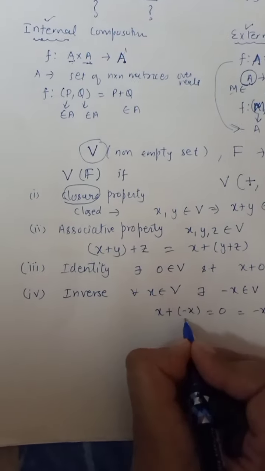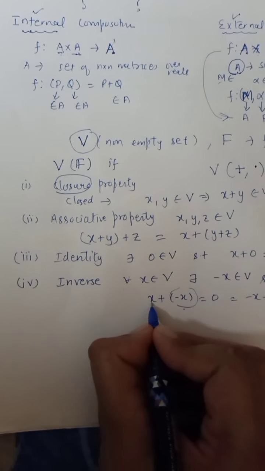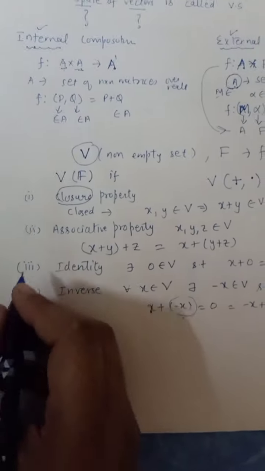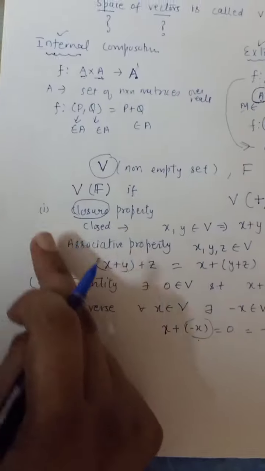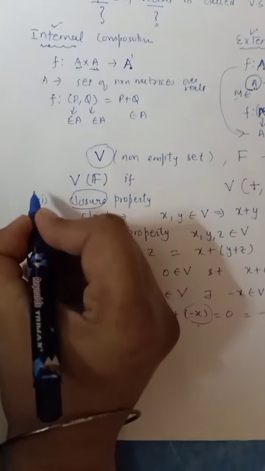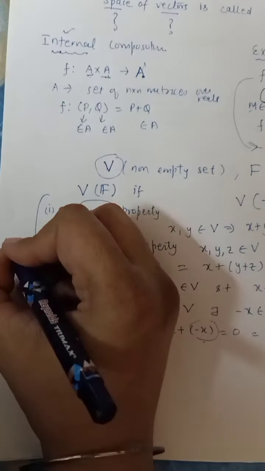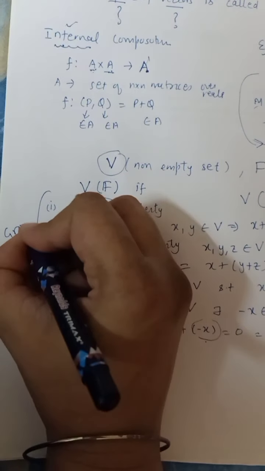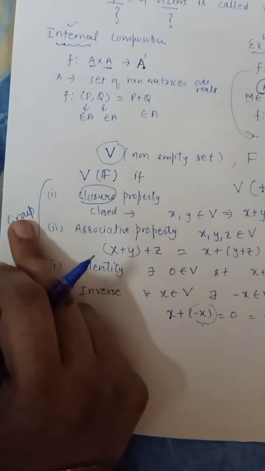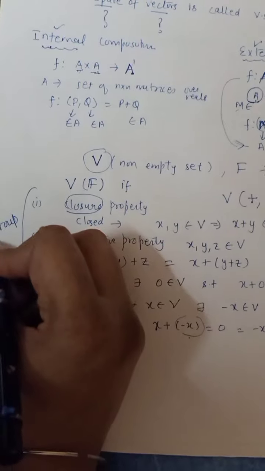Then this minus x is called the additive inverse of x. So if V satisfies these 1, 2, 3 and 4 properties, then V is called a group under addition.